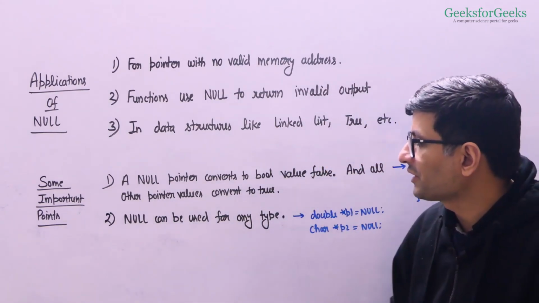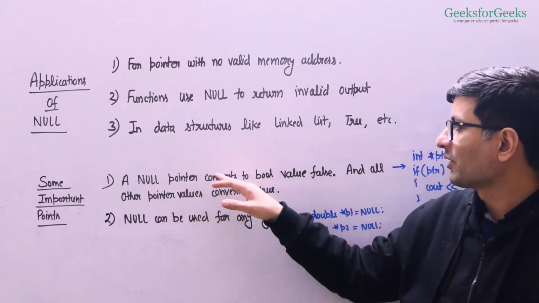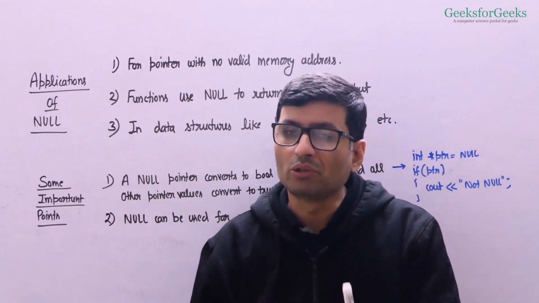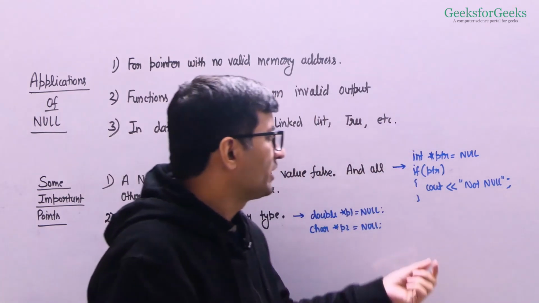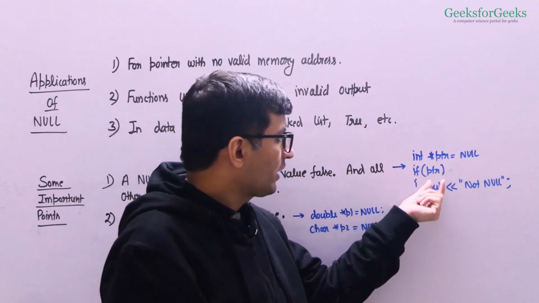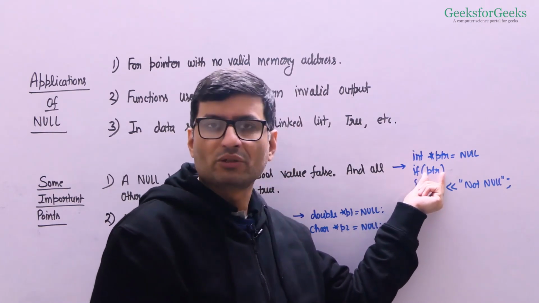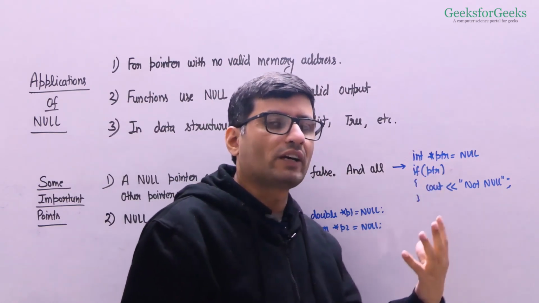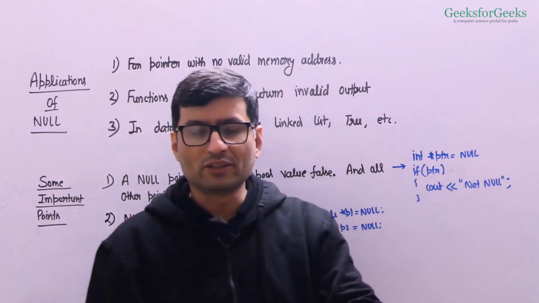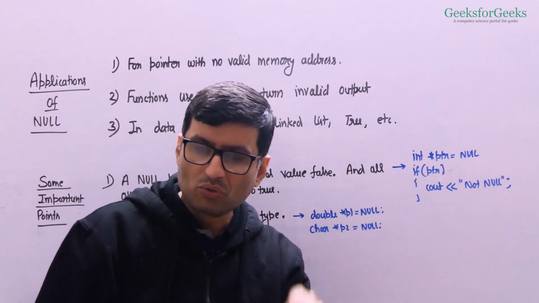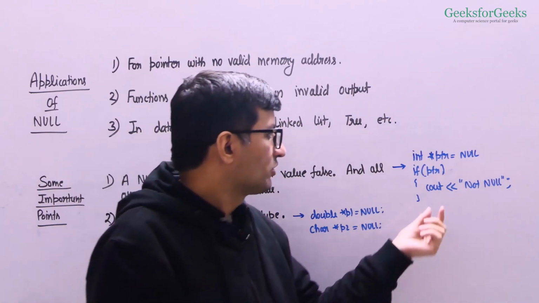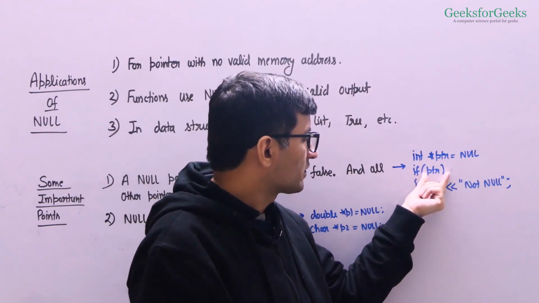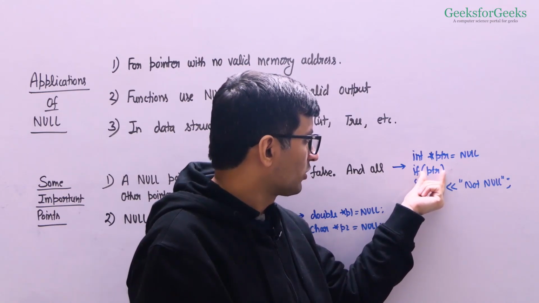Now some interesting points. One thing is null pointer converts to boolean value false. So you can use pointer variables when you are expecting a boolean value in an expression. For example, I can use a pointer inside an if condition. And if this pointer is null, then this will always evaluate to false, right? So if this is not null, then only it will evaluate to true. All the not null values always evaluate to true, and only null evaluates to false. So you can always just simply put the pointer variable, and if it is null, then you will have this condition as false, otherwise you will have true.